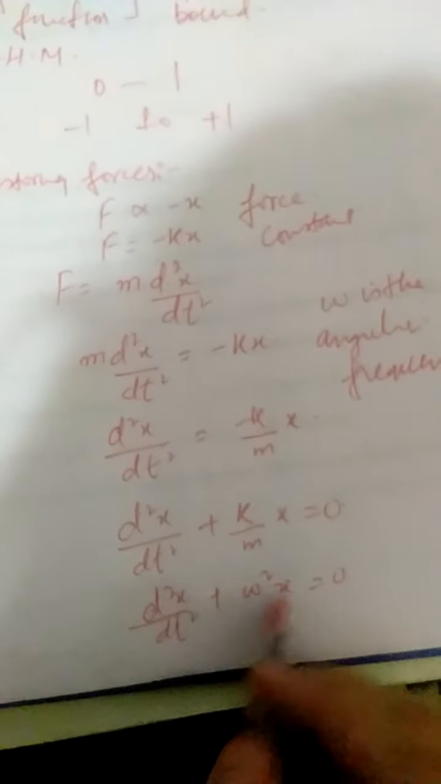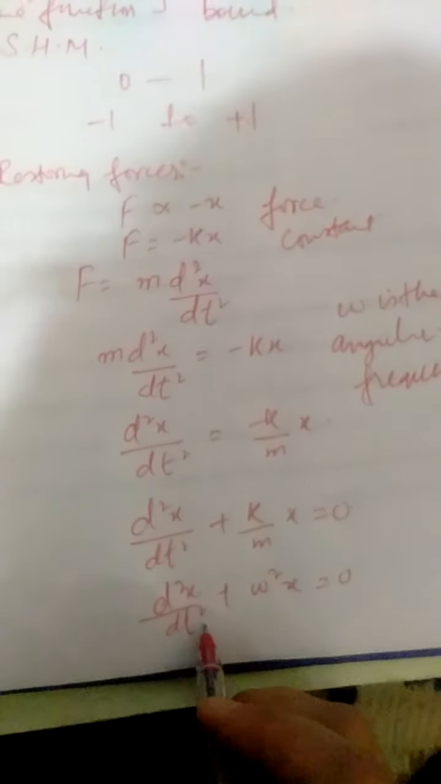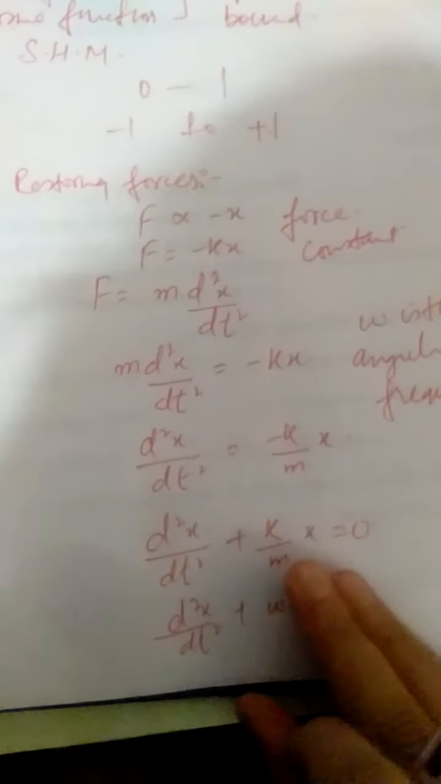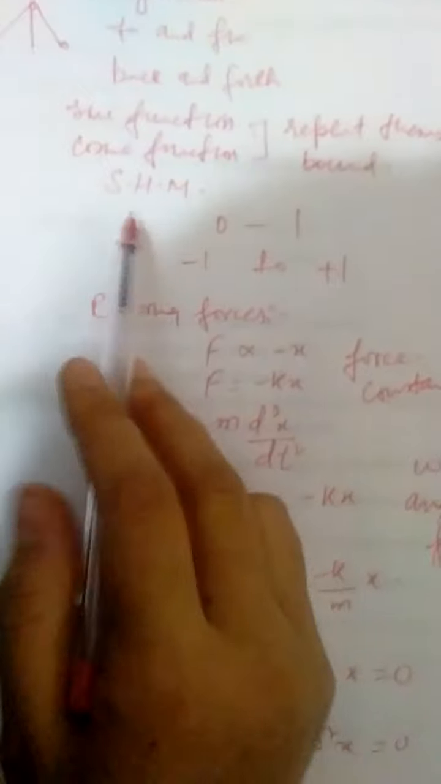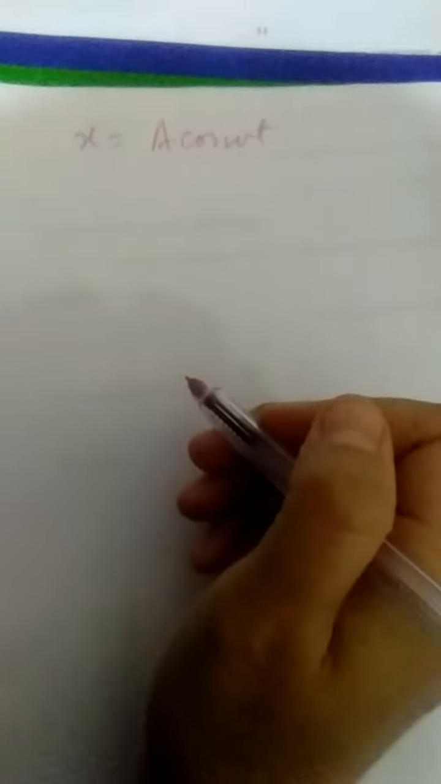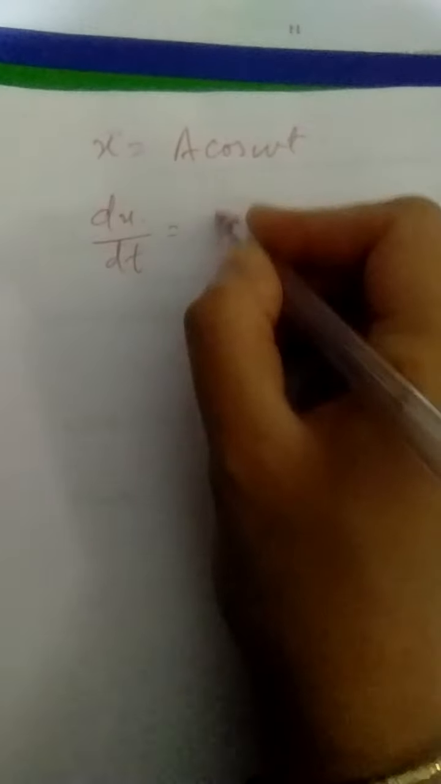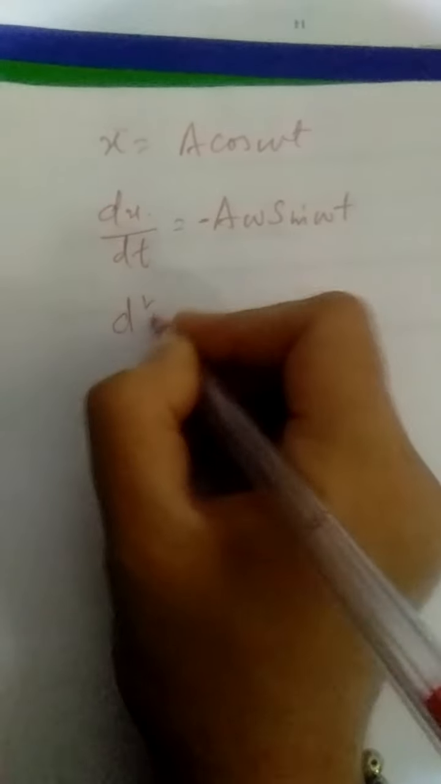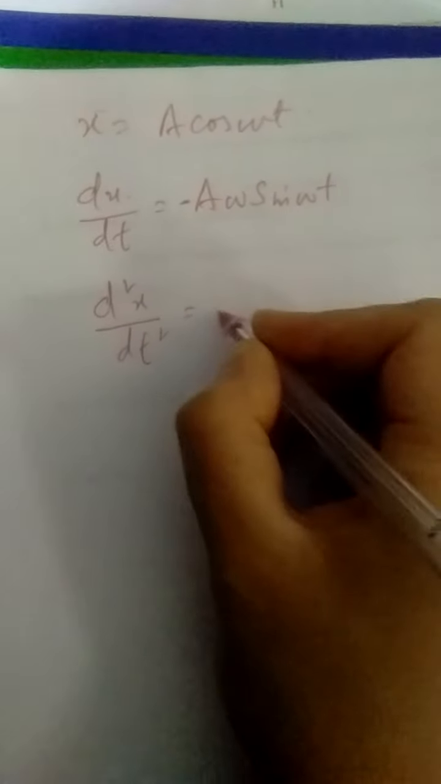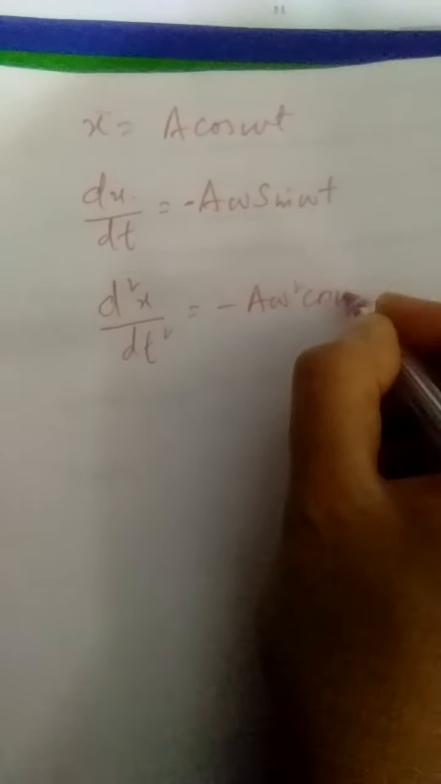Now you can see that this is a second order differential equation, and you have already solved such equations before. We know that the solution of such an equation will be given by a cos function or a sine function. So you can write that x is equal to, for example, a cos omega t, right? When you differentiate it, dx by dt is minus a omega sine omega t. What is d square x by dt square? That is minus a omega square cos omega t.